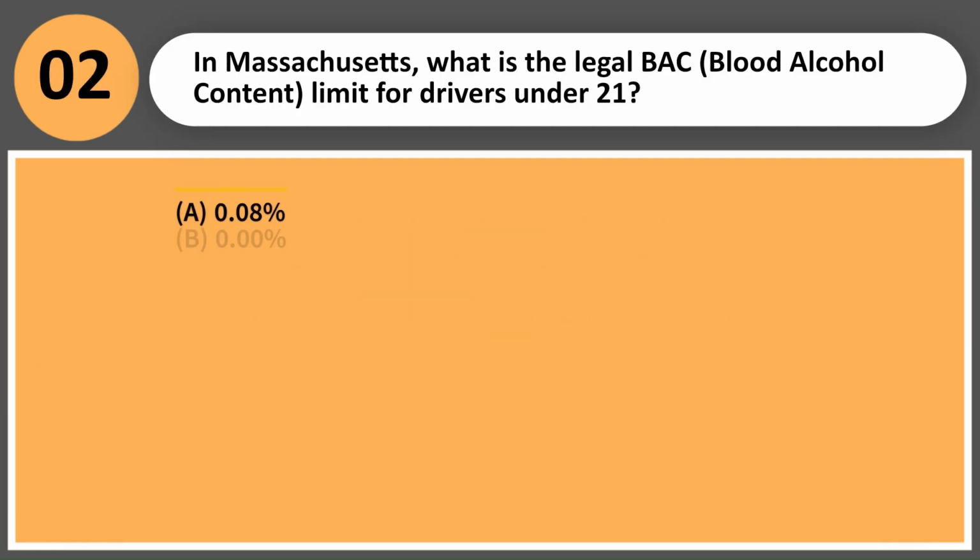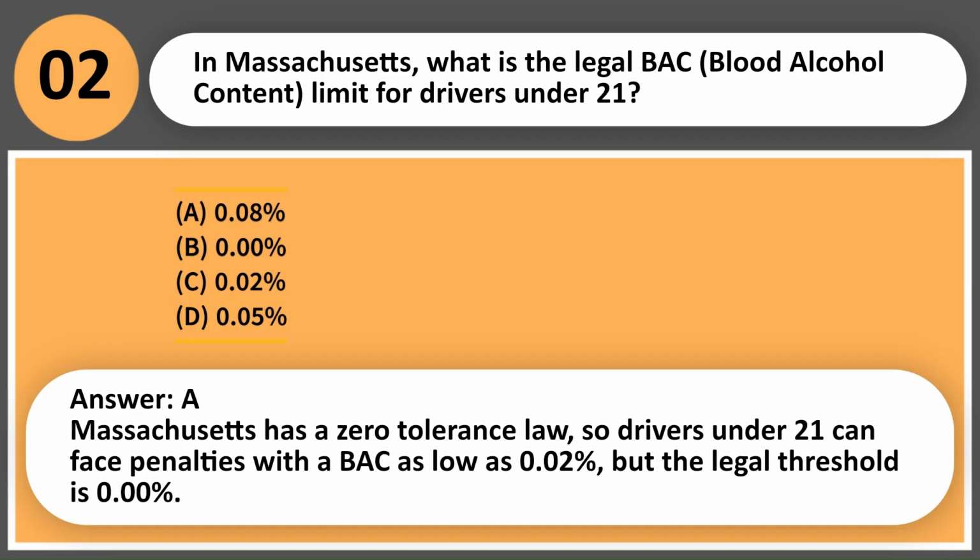In Massachusetts, what is the legal BAC, blood alcohol content, limit for drivers under 21? A. 0.08%. B. 0%. C. 0.02%. D. 0.05%. Answer, A. Massachusetts has a zero-tolerance law, so drivers under 21 can face penalties with a BAC as low as 0.02%, but the legal threshold is 0%.